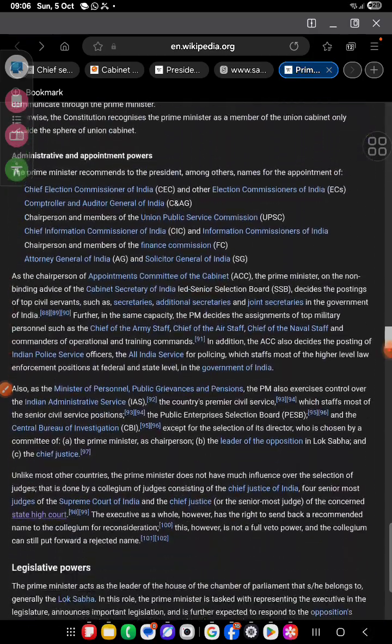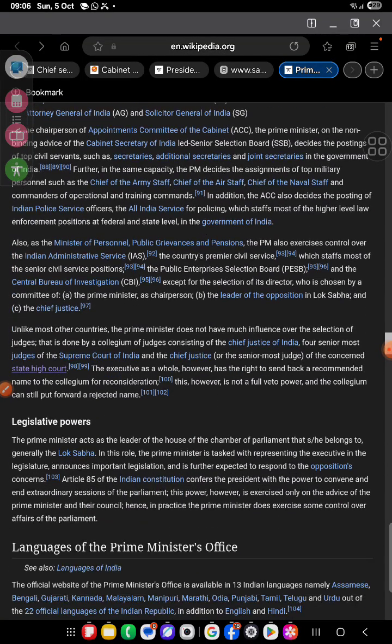So yeah, also as a Ministry of Personnel and Public Grievances, the PM also exercises control over the Indian Administrative Services, which staff the most senior civil positions, public enterprises selection, and the Central Bureau of Investigation, except for the selection of the director, who is chosen by a committee. So the directors of CBI are chosen by the committee, with the PM as a chairperson,